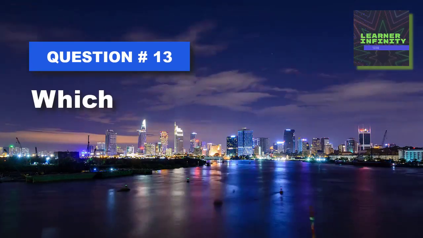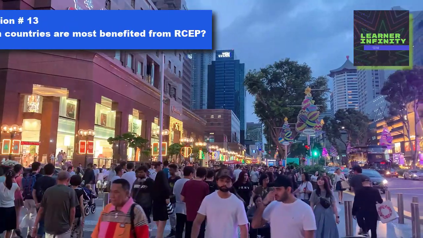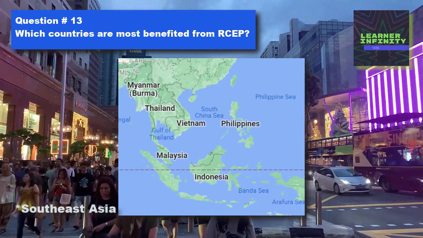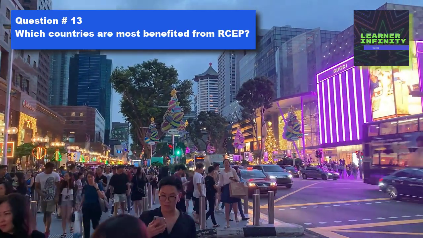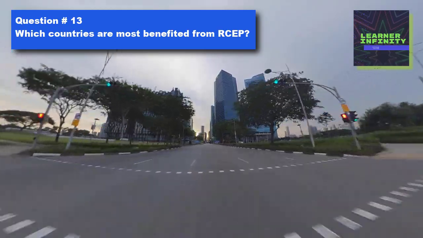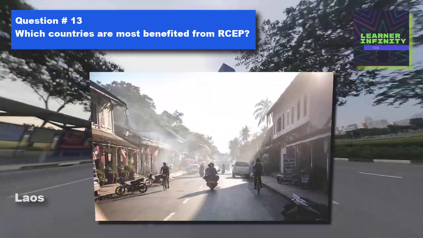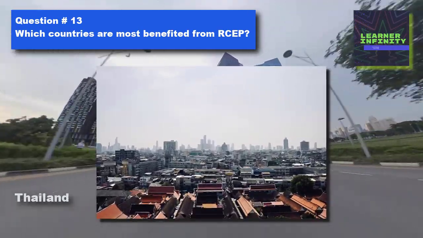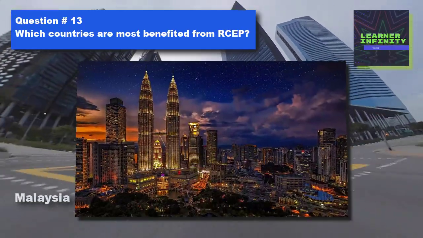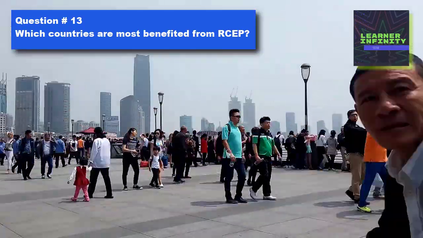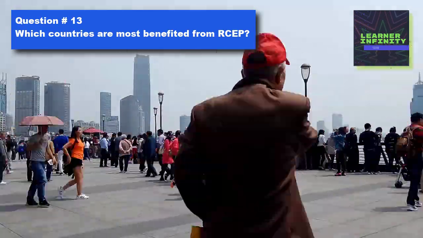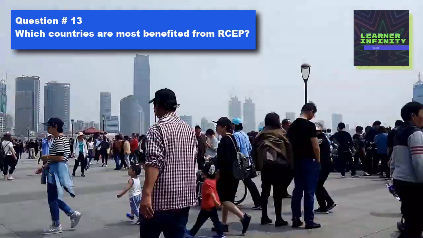Question number 13. Which countries are most benefited from RCEP? Reports said South Asia will benefit significantly from RCEP, $19 billion annually by 2030. According to a research paper published at World Bank site, having a scenario where there are reductions of tariffs, non-tariff measures, and trade costs, the countries that will benefit the most are Laos, Thailand, Cambodia, Vietnam, and Malaysia. Because Northeast Asia, which includes Japan, China, and Korea, already has existing free trade agreements with RCEP partners, they are the ones who are the least benefited from RCEP.